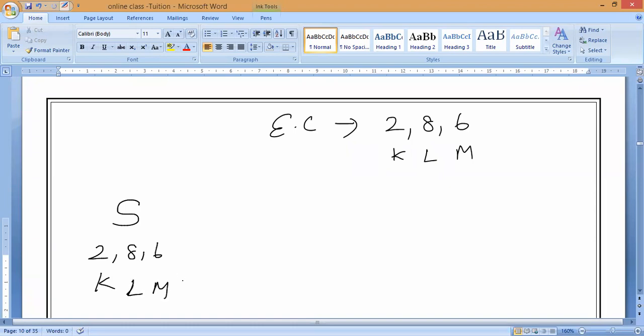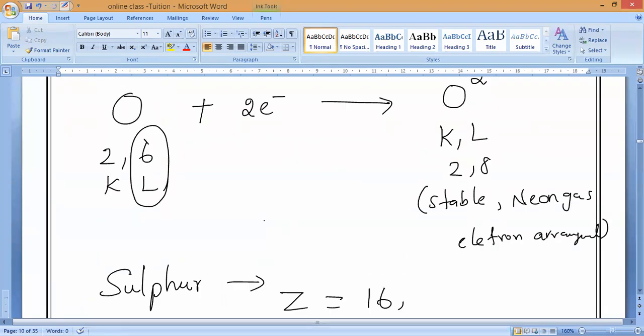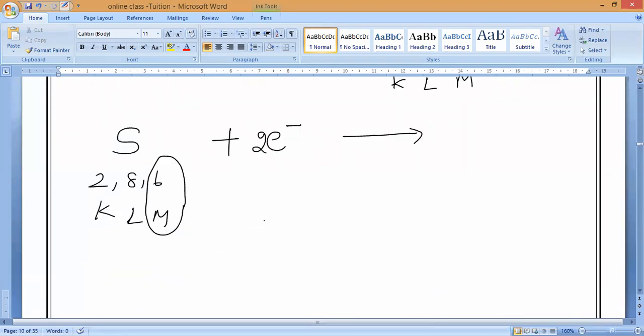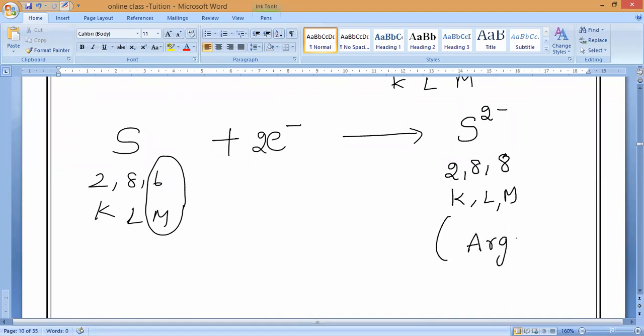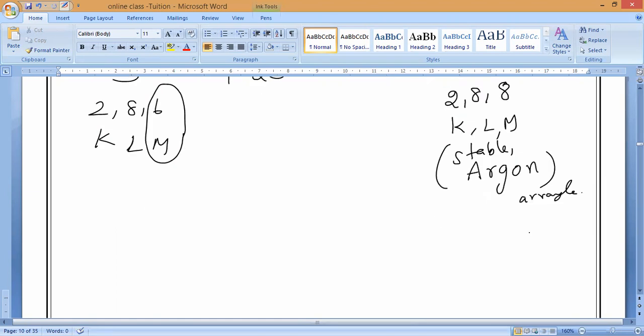KLM. What is the valence shell here? Which will give you how many electrons? 2 electrons, which will give you what, guys? S2 minus. So 2, 8, 8. So the nearest electronic configuration is the stable argon arrangement. Any doubt in this? Respond. That's all for 2. Now go for 3.